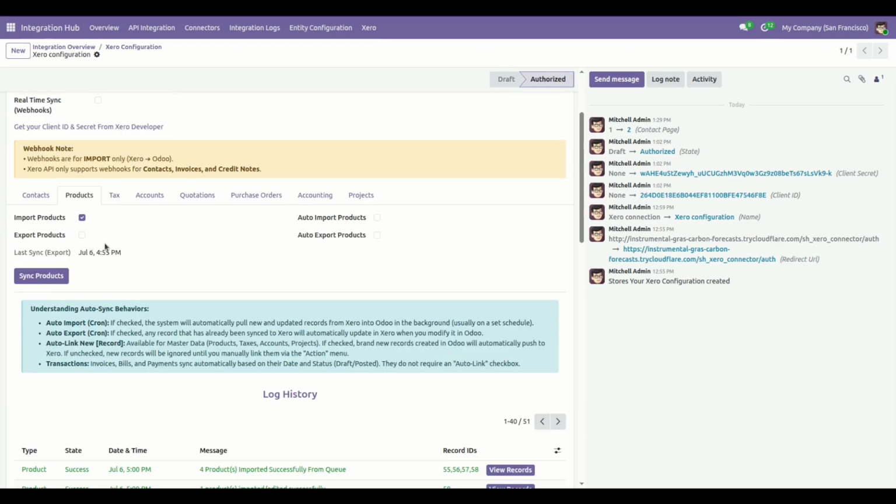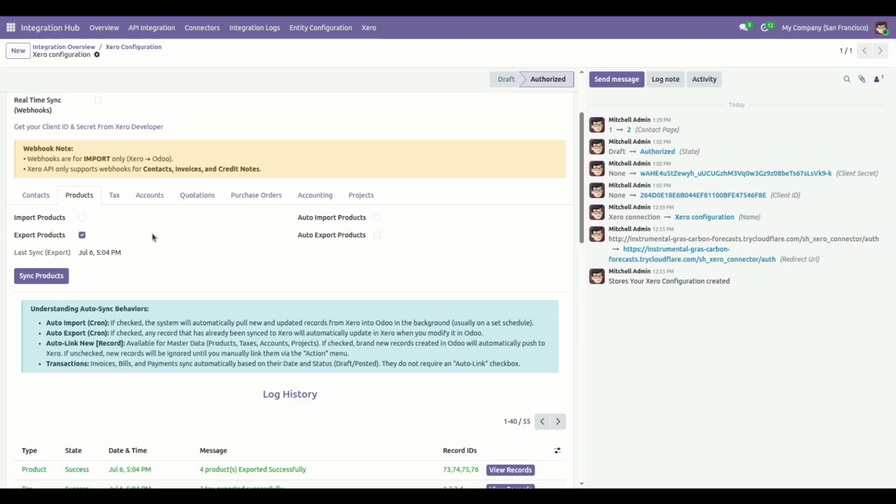Now for export products, click the export products checkbox. Export products will only update products which already exist in Xero. Here you can see 4 products exported successfully.